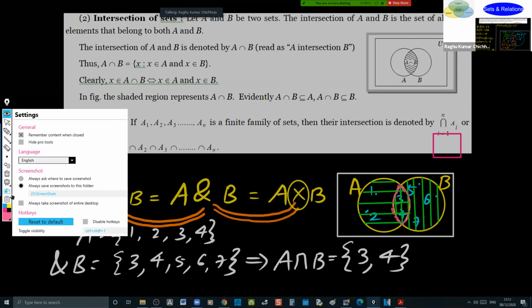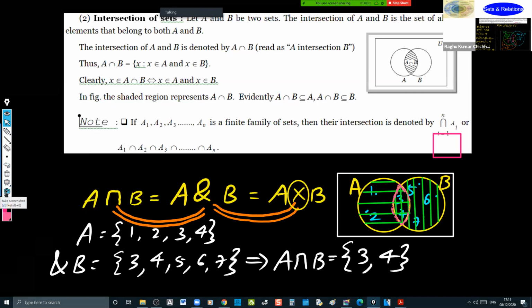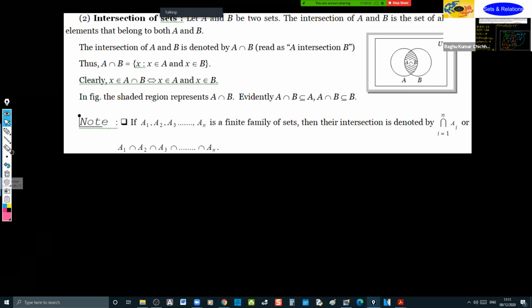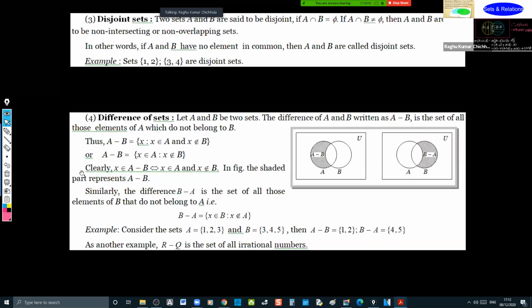Now, I have not shown that in the form of the diagram. Which one? The union of sets, because it is understandable. Let me go back once to show you that. Union of sets is like this. Whatever the shaded region is there, that is union. Either A or B or both. It's nothing but union of sets. Clear? Let me move to the next part of it.